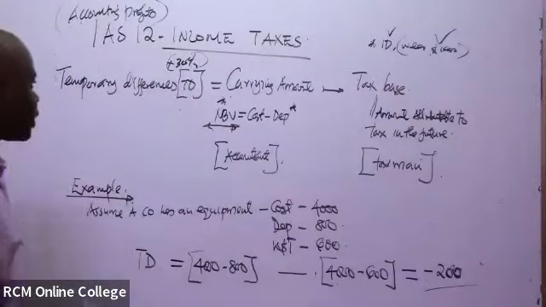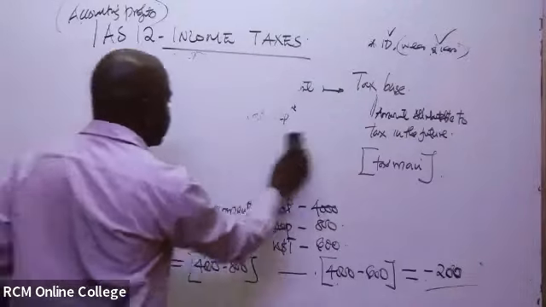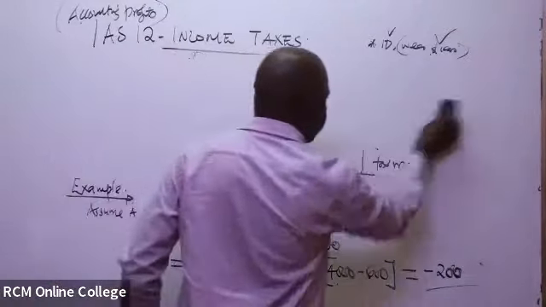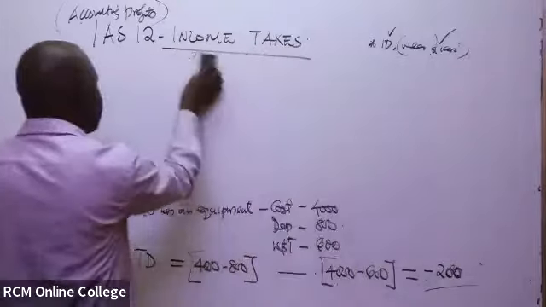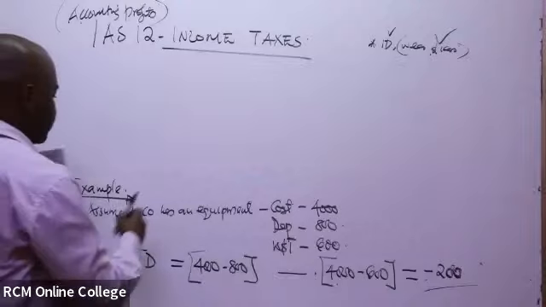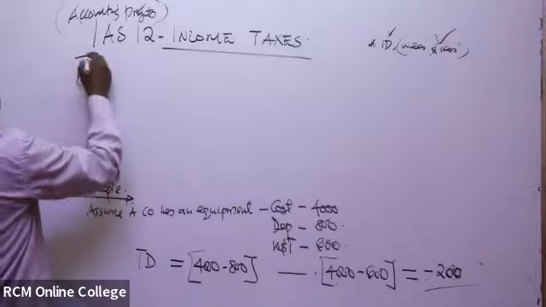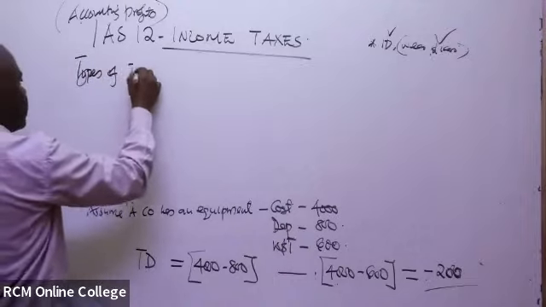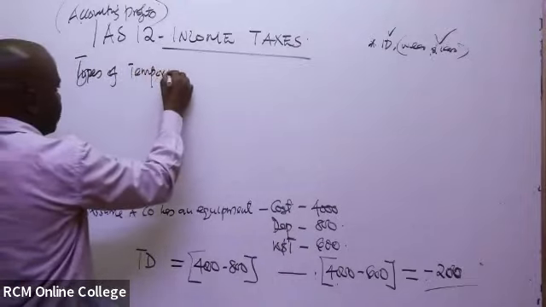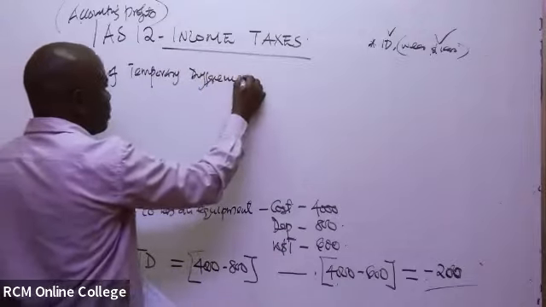So you can write briefly: the types of temporary differences.